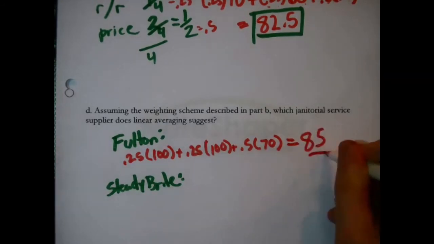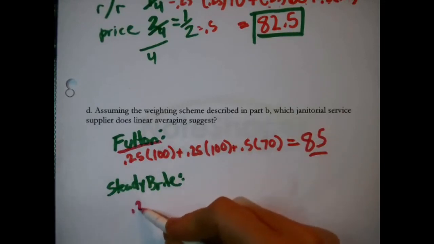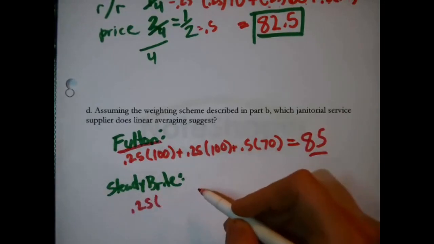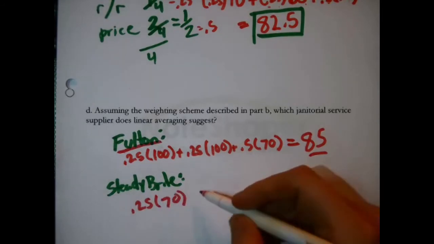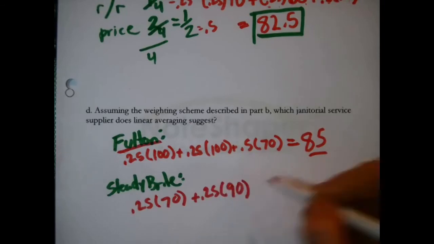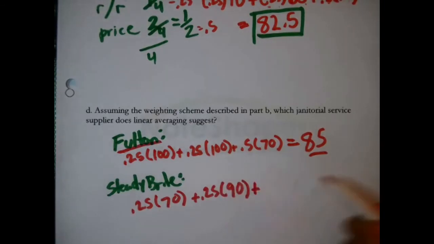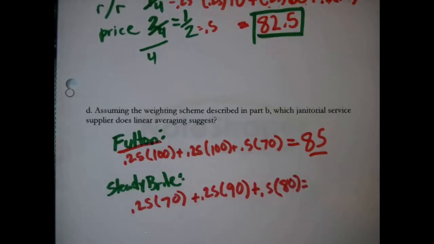Now that's just the score for Fulton. Steady Bright, 0.25 times, let's see, Steady Bright got a 70 for quality, plus 0.25 times 90. They got 90 for reliability risk, plus 0.5 times 80 is what they got for price. I get that that all adds up to 80.